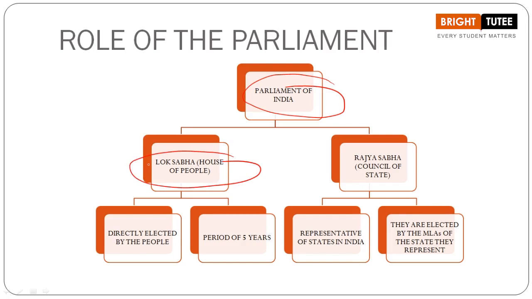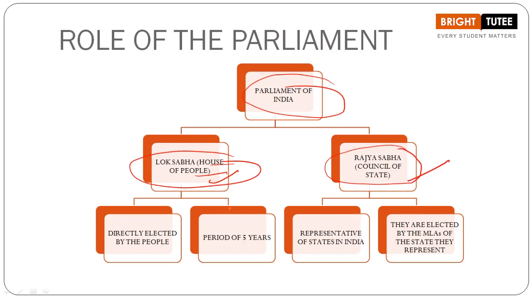Now if anyone asks you this question, why are we referring to Lok Sabha as the House of People, what are you going to answer? We can say that it is the House of People because its elected representatives are directly elected by the common people, right? But when we are talking about Rajya Sabha, it is referred to as the Council of State. Now why are we saying Rajya Sabha is the Council of State?